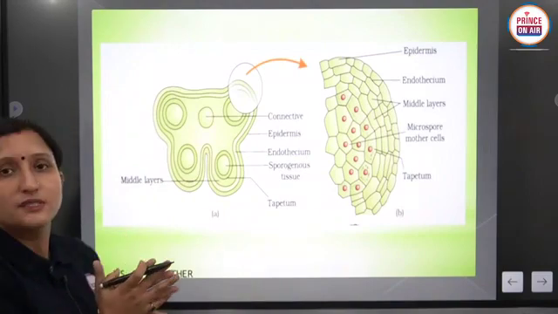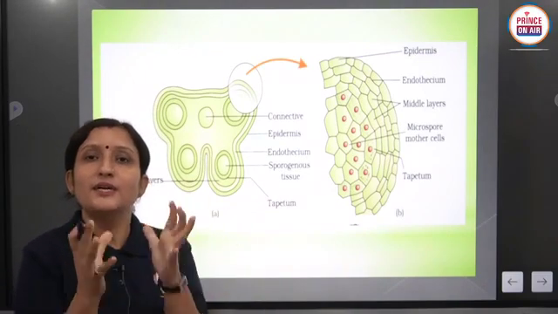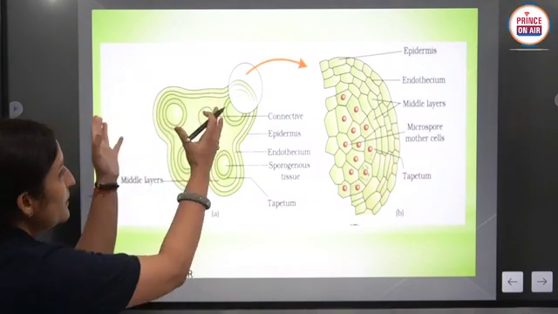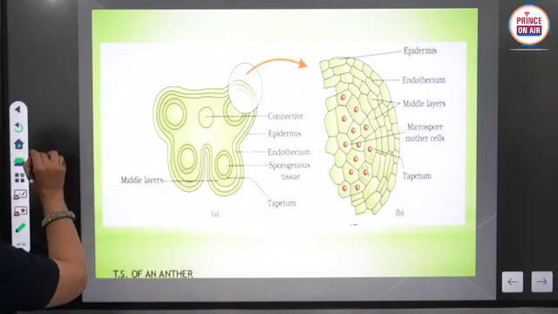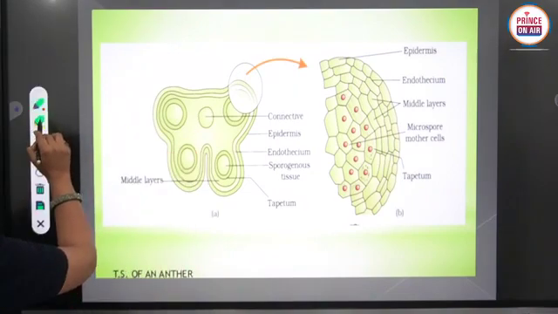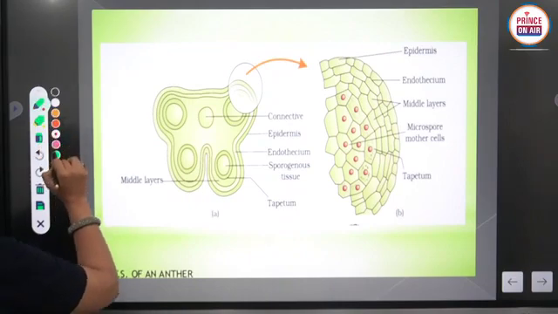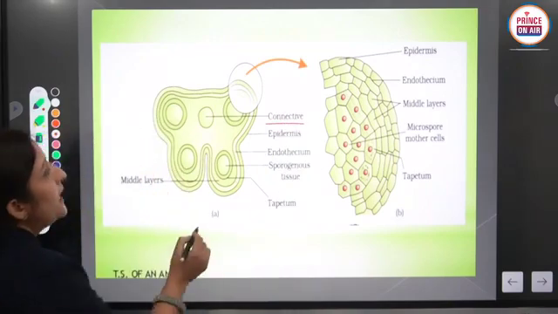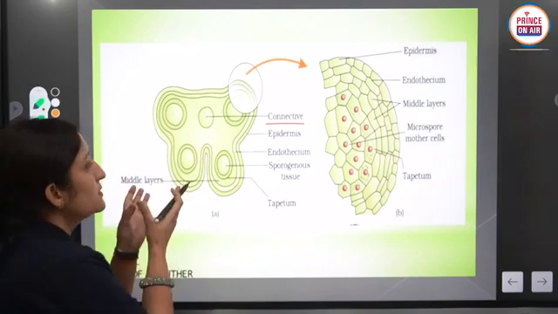The next diagram is related to the structure of a typical anther, or the internal structure of the anther wall. Clear? It is a bilobed anther, in which in the center the connective is present. It is the connective, and the connective is not very important in this diagram.